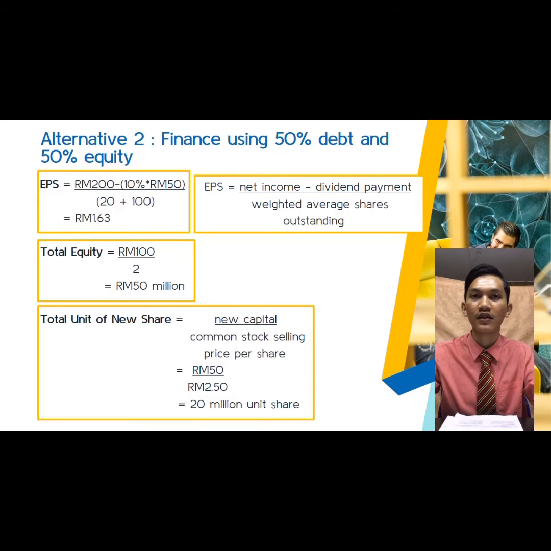Since in alternative 2 we finance using 50% debt and 50% equity, the RM100 million of new capital needs to be divided into 2, which is equal to 50 million for debt and 50 million for equity. To get 20 million unit of new shares, it is RM50 million of new capital divided by RM2.50 common stock selling price per share.